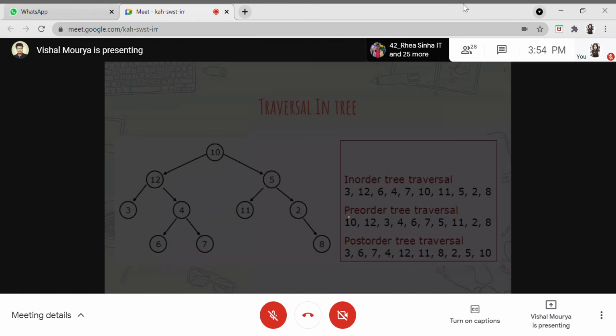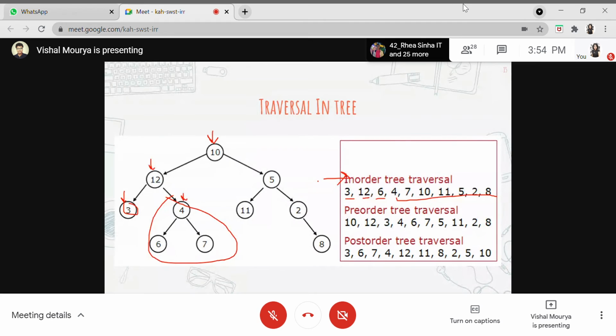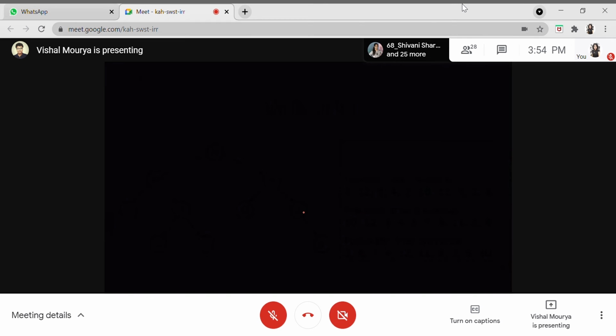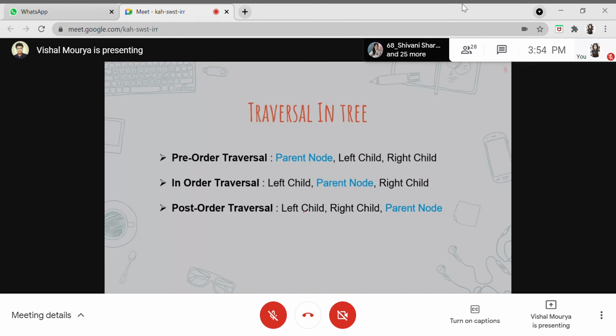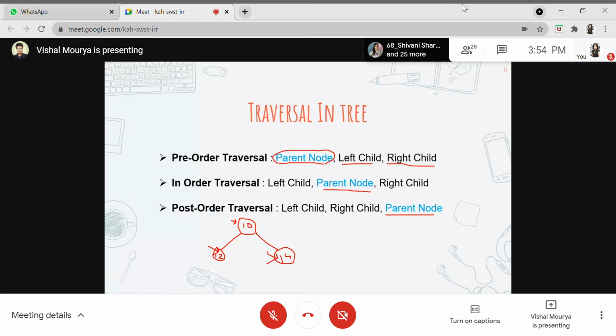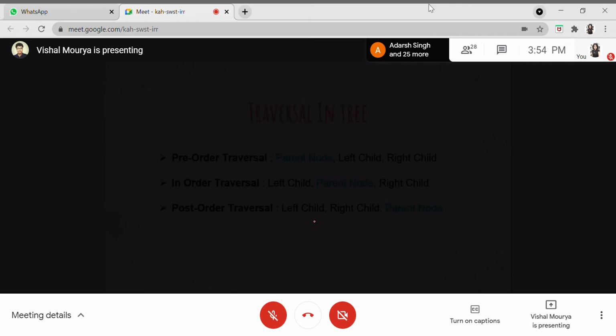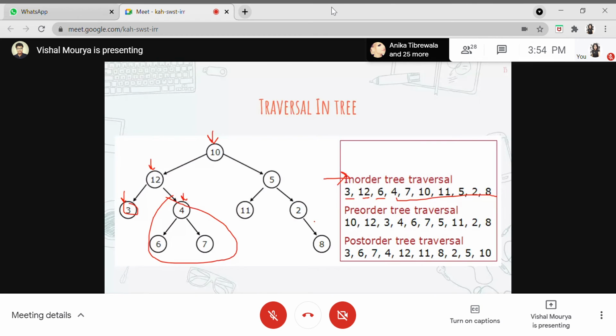The only thing is understanding the core logic behind how the recursive call is being made, because if you understand this concept, then it will be quite easier for you to understand the graph concepts, which are not really easy to understand and are based on this concept. So these are basic traversal techniques. Lastly, we have post-order traversal. As the name suggests, the parent node will be the last one to be visited. First we'll visit the left child, then the right child, and then the parent node.